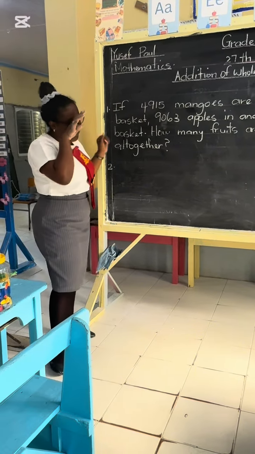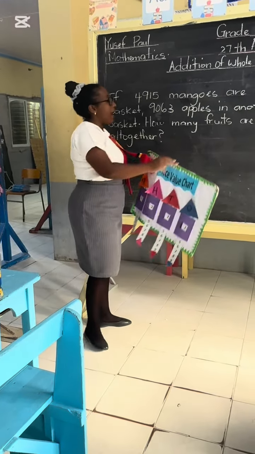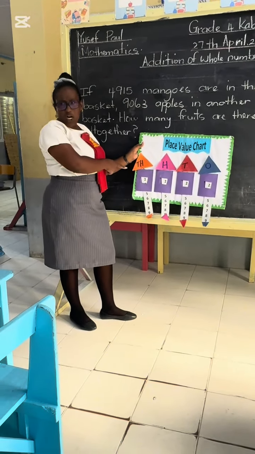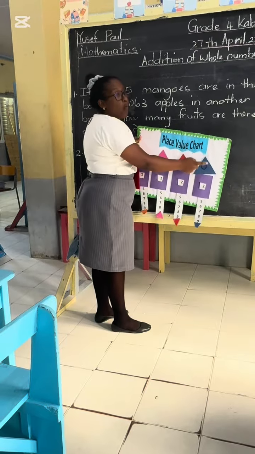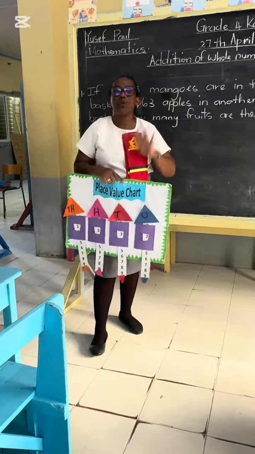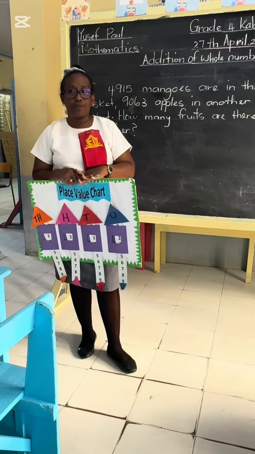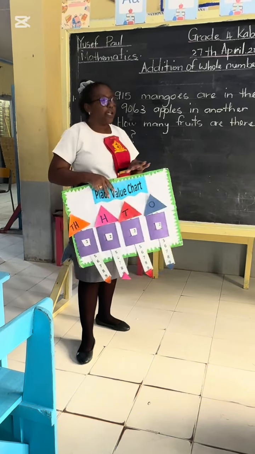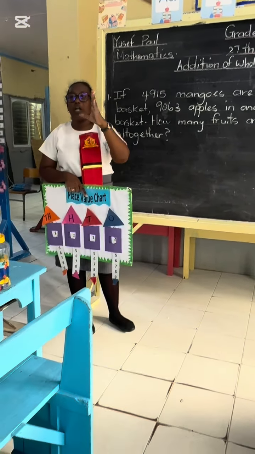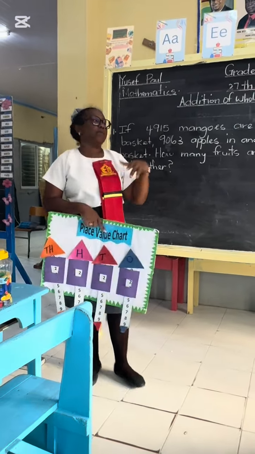Very good. So remember. And we also said, let's use this. When we are adding numbers, we always start from this side, right? You sure? No, we start from the 1's column. Good. And if that number exceeds, when we add it to, and it exceeds more than 9, what do we do? Very good. Good. Very good. And we must always align our numbers under each other, or else we'll have big problems when we come to add them.